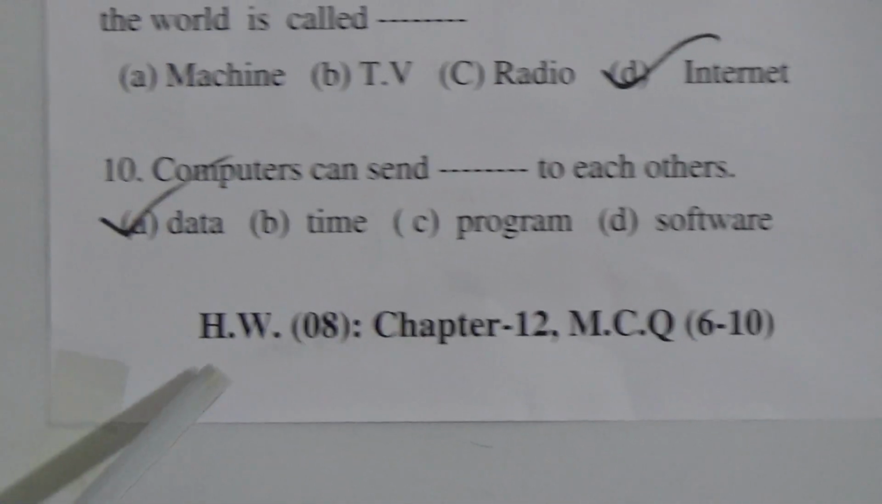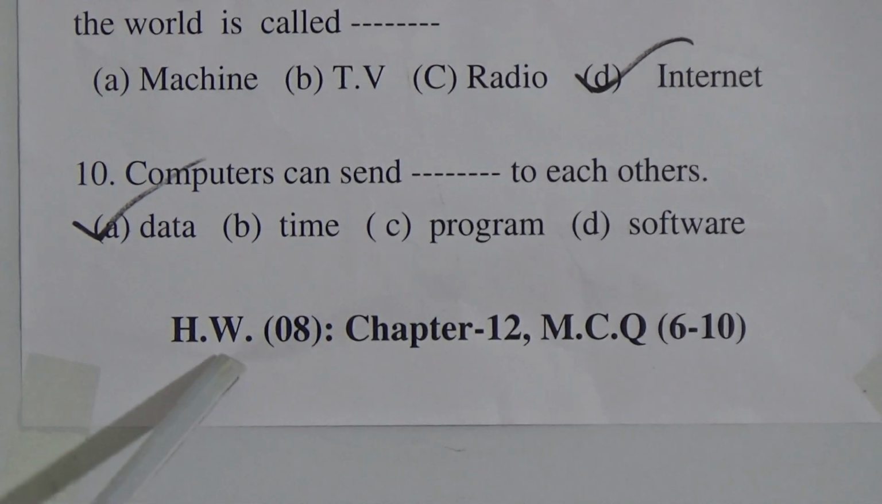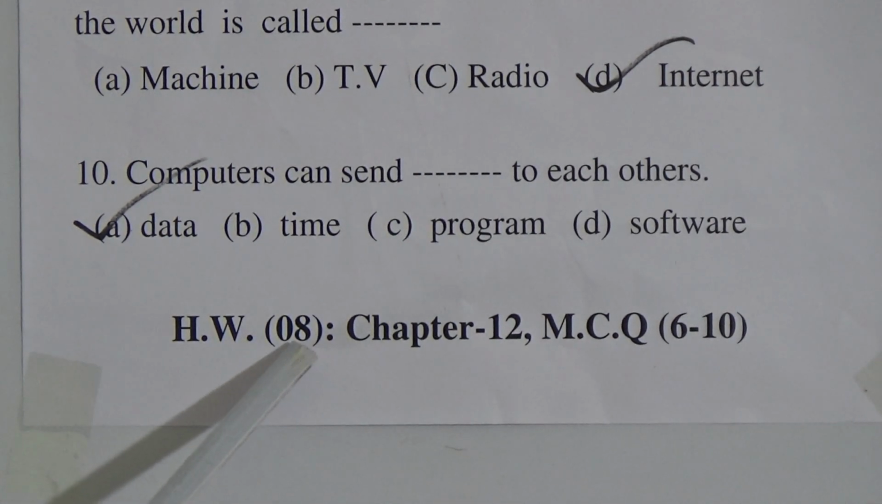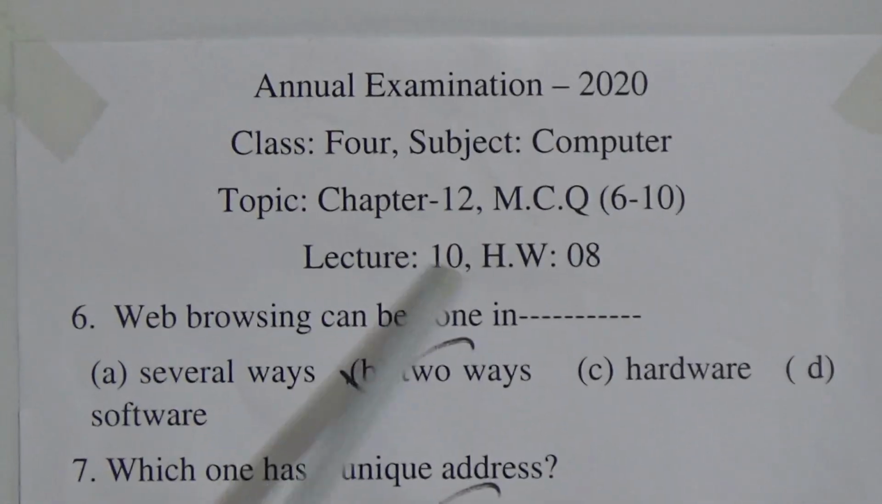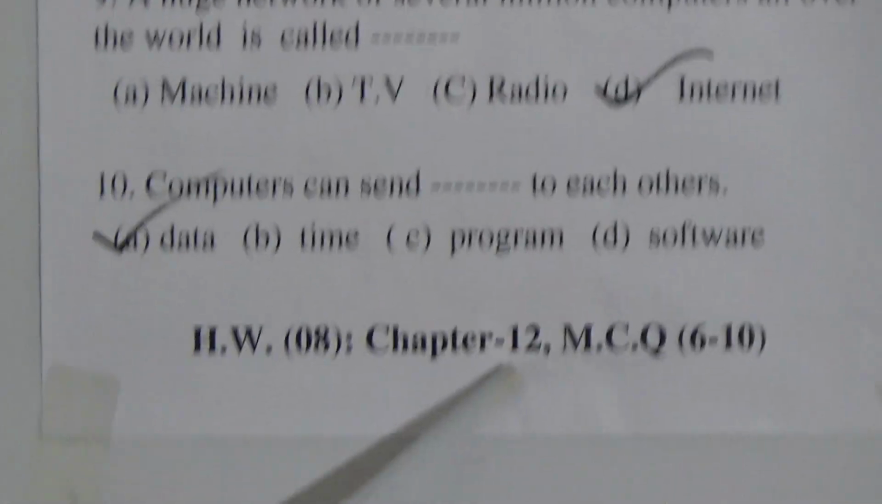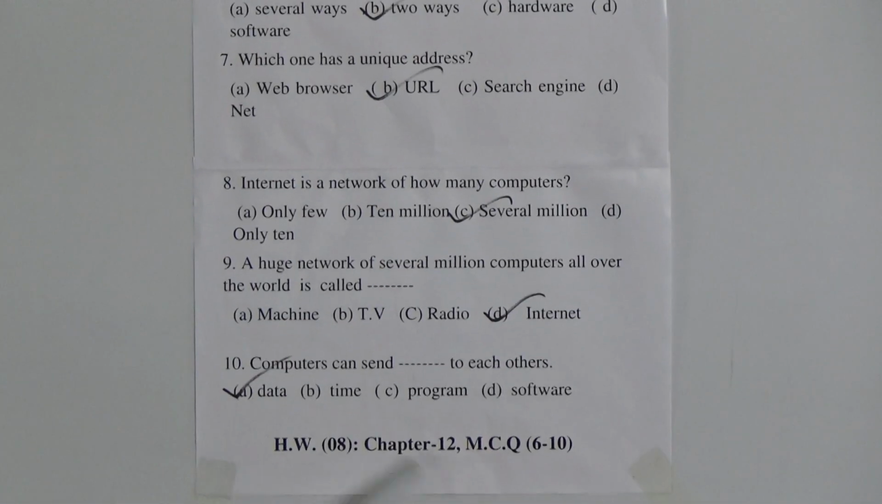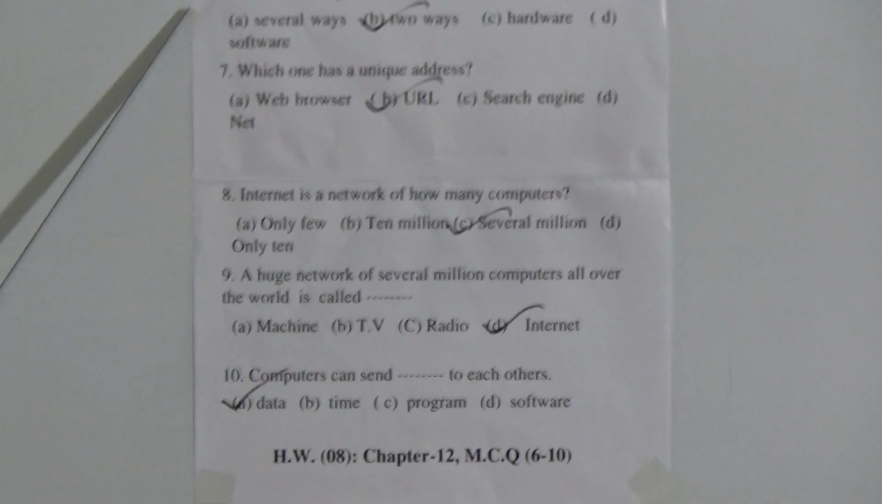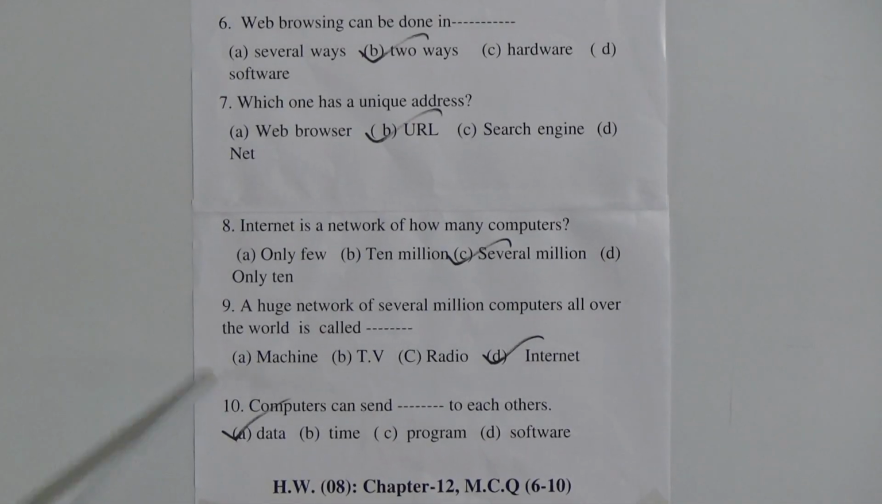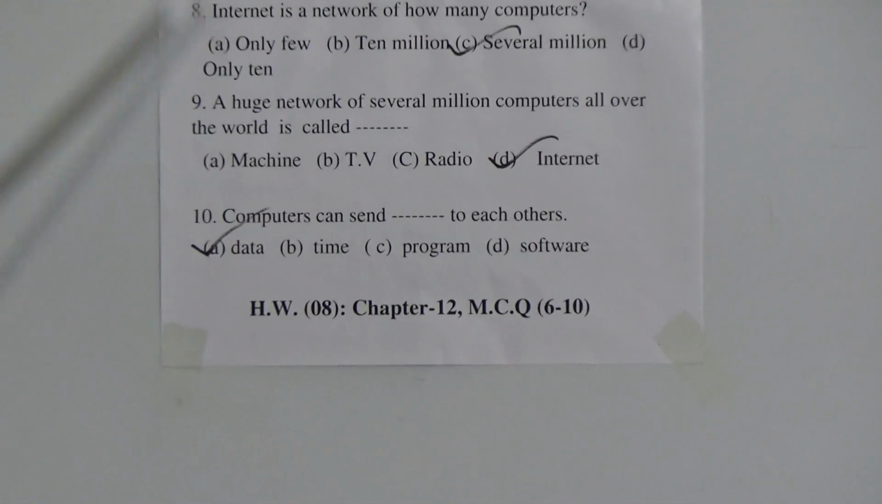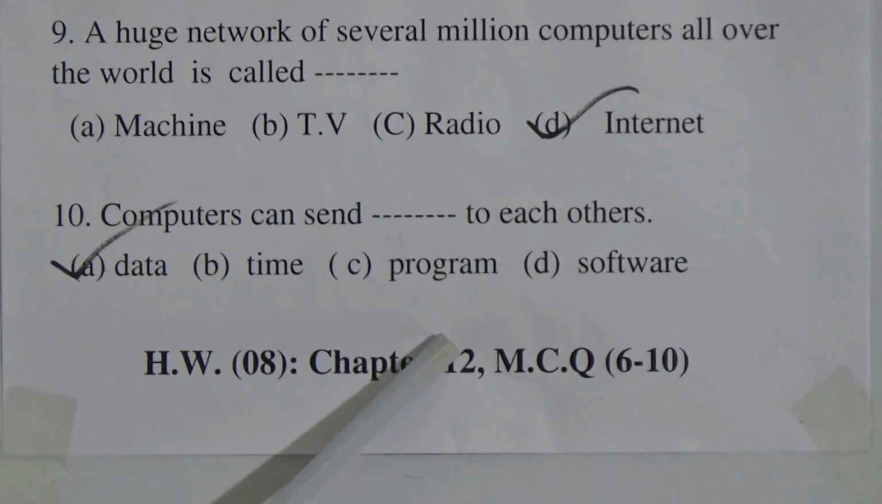Now dear students, look here. It is written your SW homework number 8, lecture number 10, Chapter 12 MCQ 6 to 10. That means your CW will be followed by your SW. These 5 questions of MCQ, 6, 7, 8, 9, 10, will be your SW.